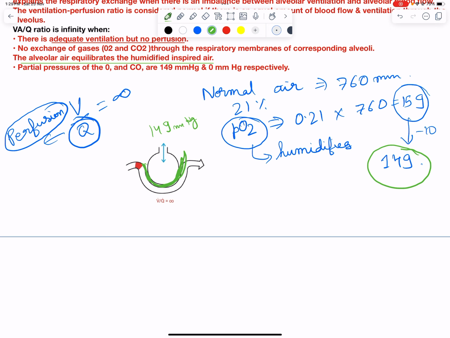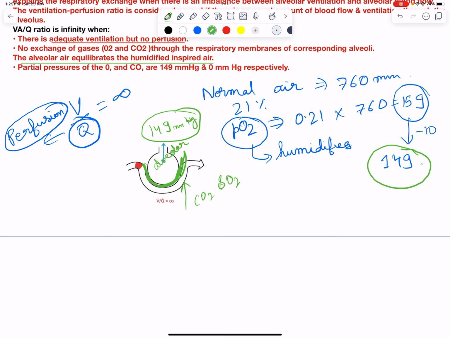Now afterwards, CO2 and oxygen would mix and would produce a different partial pressure. But since they are not mixing, the inspired air pressure is the alveolar air pressure, since nothing is being mixed here.